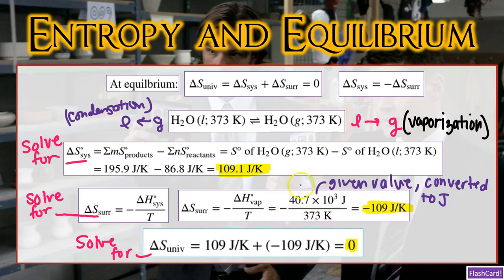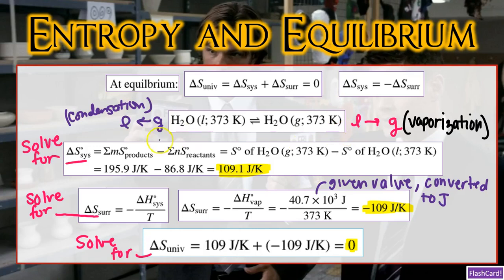Now, we're going to divide our delta H of vaporization value by our temperature, which is 373 Kelvin. And guess what we get? Negative 109 joules per Kelvin. So our delta S naught of the system was 109. Our delta S of the surroundings was negative 109. When we add these together, our overall delta S of the universe for this overall equation in equilibrium is going to be 0. And all we're doing now is verifying what we already know, that delta S of the system and delta S of the surroundings must have an equal value and be opposite sign so that they can equal 0 for delta S of the universe at equilibrium.